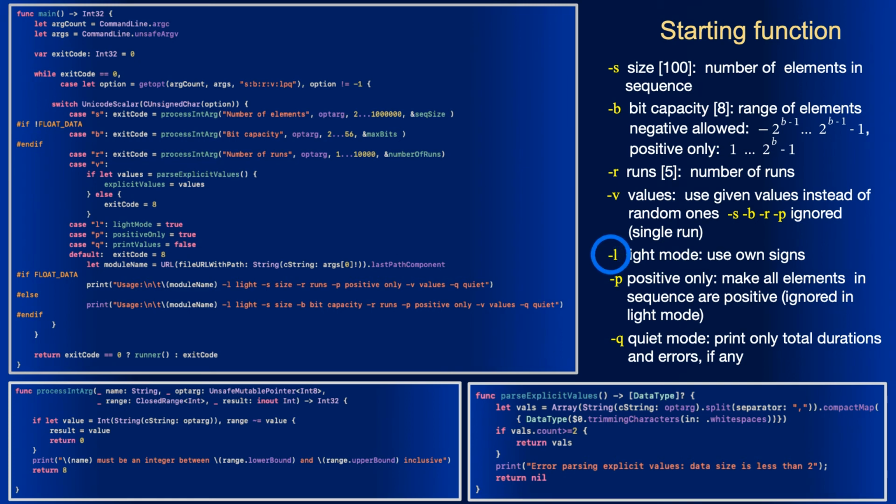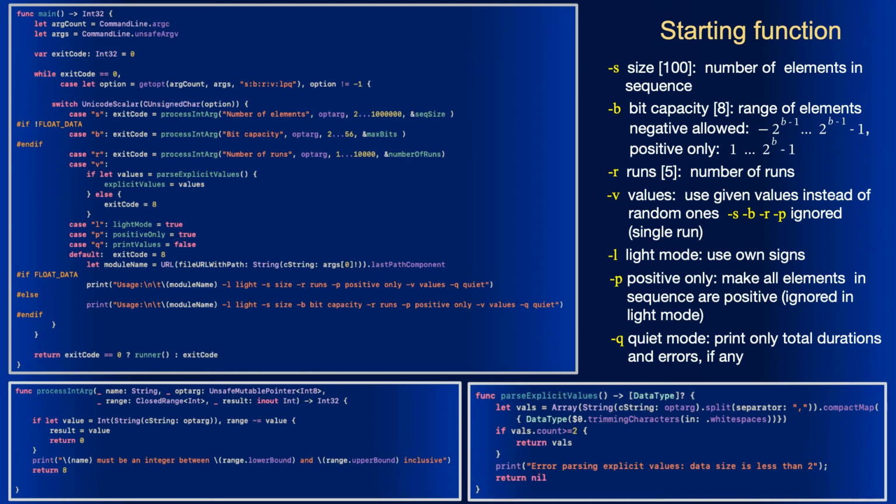Argument L stands for light mode, where, as you remember, the signs don't alternate. Argument P requires to make all elements in the sequence positive. The argument is ignored in light mode, where elements must be positive and negative. And argument Q is my favorite, quiet mode. This instructs to print only total durations and errors, if any.